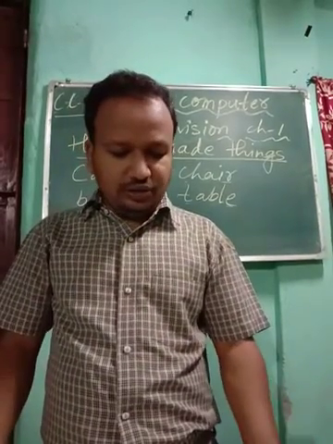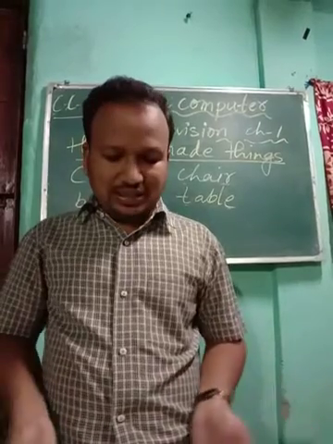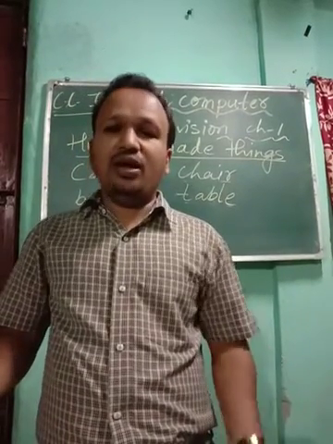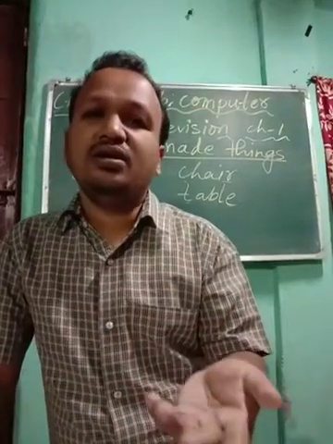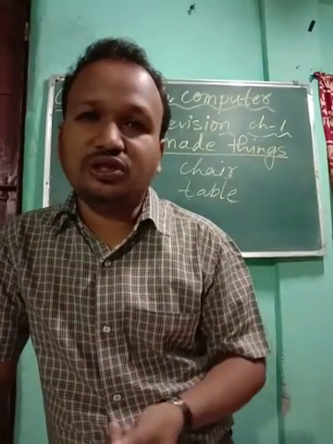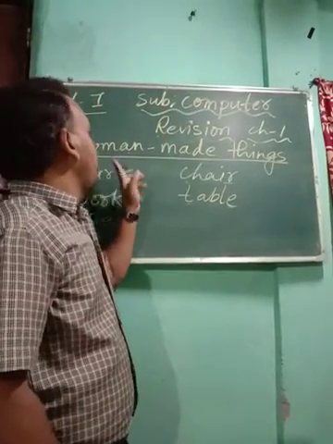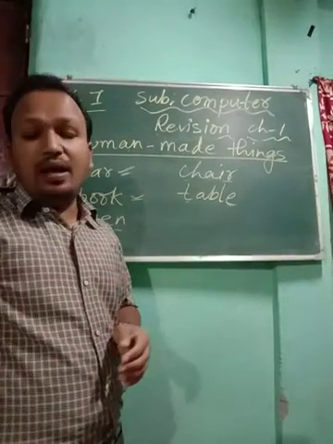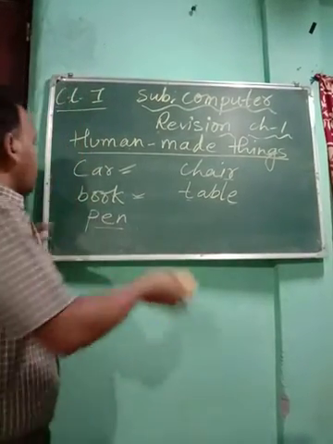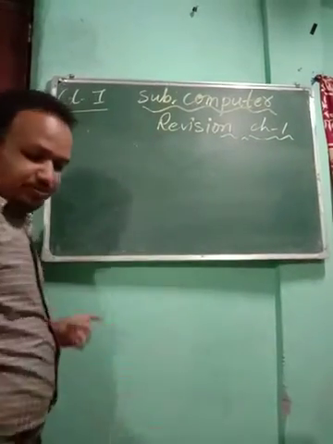Okay, children. So you see in your book also you can see blackboard, books, pencil, chair, duster, desks. Okay, these all are human-made things. Did you understand? So natural things are given by nature and are not made by human beings, and human made things are not given by nature, they are made by man. Okay, now we are going to talk about, next is your machines.